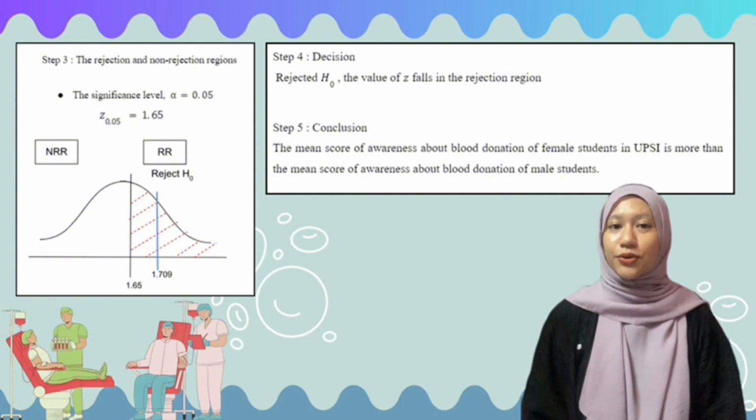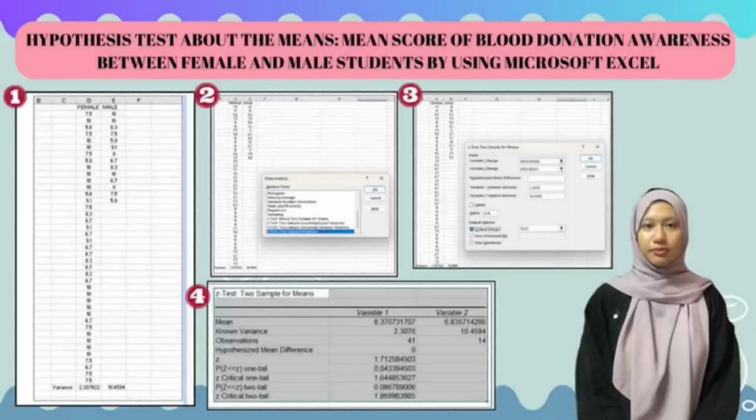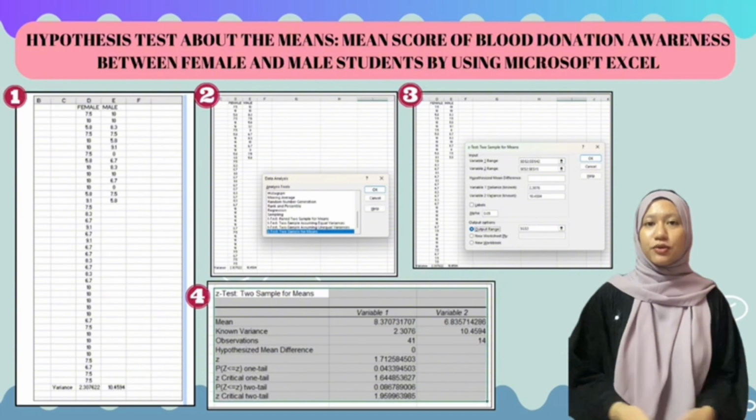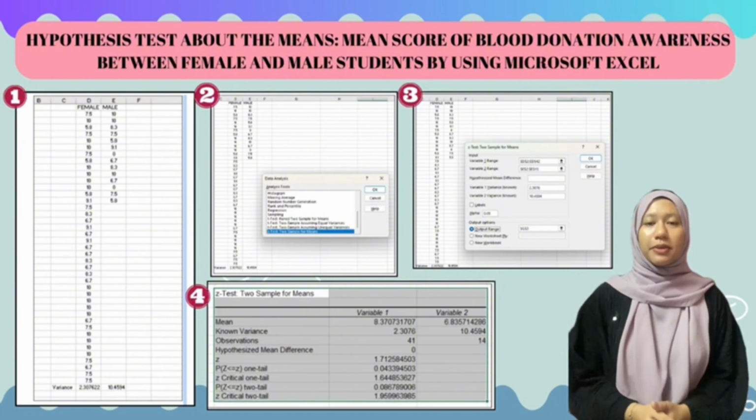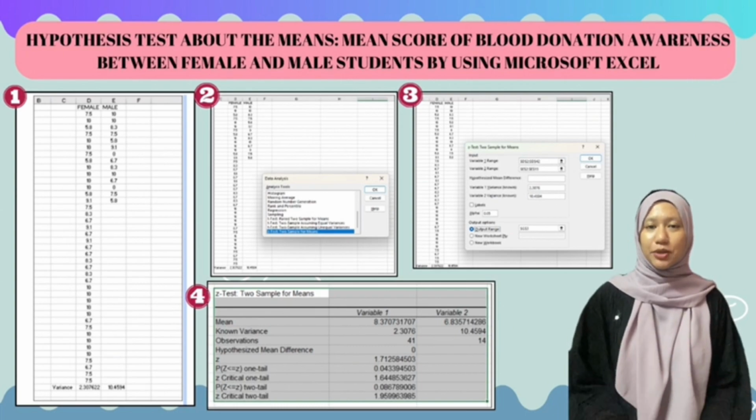Therefore, we can conclude that the mean score of awareness about blood donation of female students is more than the mean score of awareness about blood donation of male students. This one is a test of means using Microsoft Excel. We perform data analysis on Microsoft Excel and we get the same result as we calculated manually.